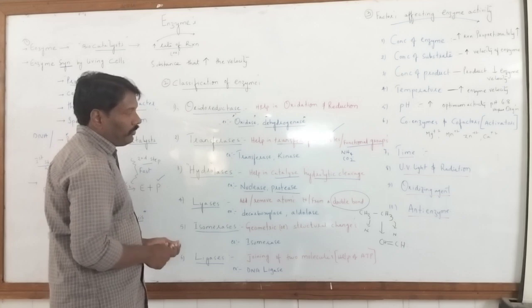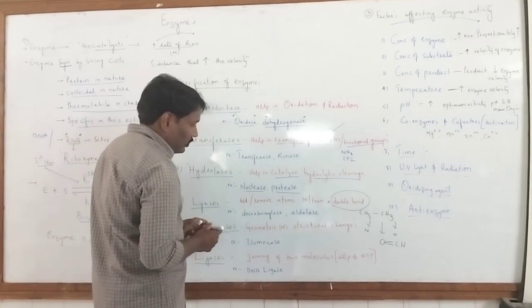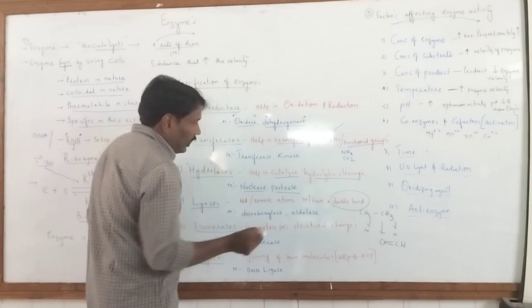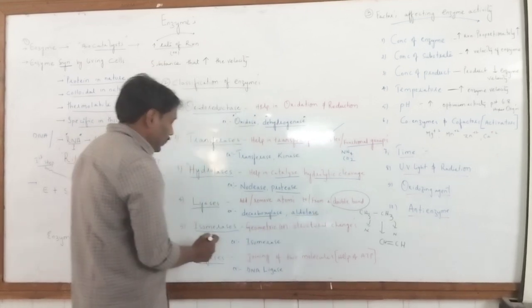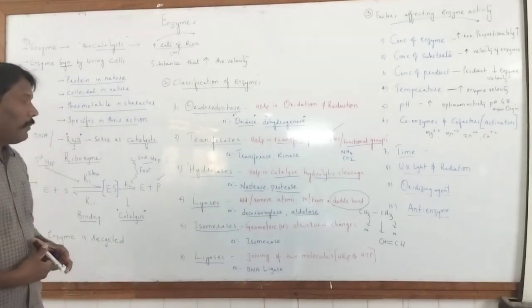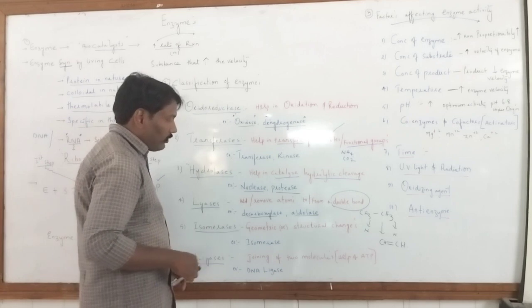So what type of enzymes are used here? We have decarboxylase enzyme and aldolase. Decarboxylase and aldolase. Then another enzyme class is isomerases. Simple. In chemistry also we go through that.